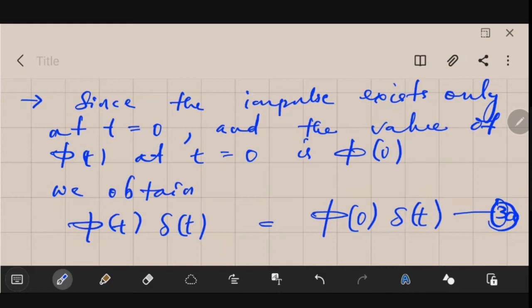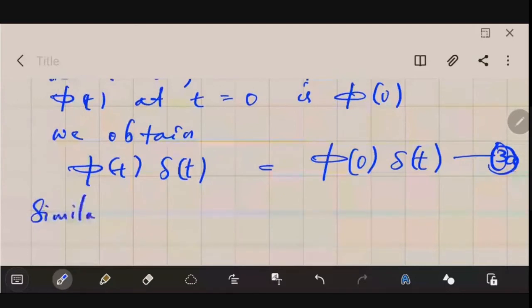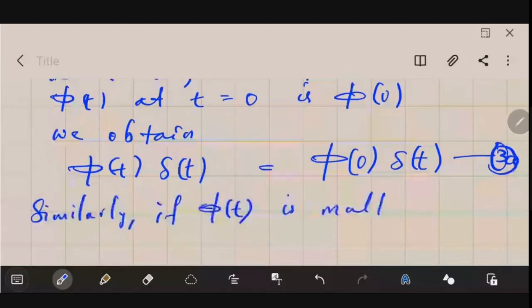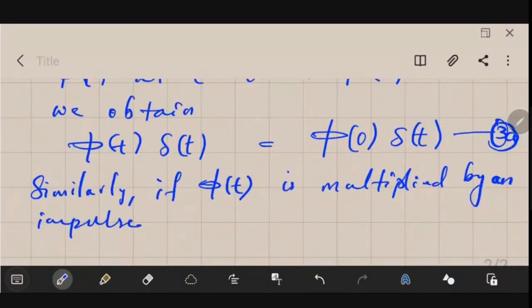Similarly, now we will shift the unit impulse and multiply that with that function. Let me write it and then I will also explain it. Similarly, if your phi of t is multiplied by an impulse del of small t minus capital T, what is it?